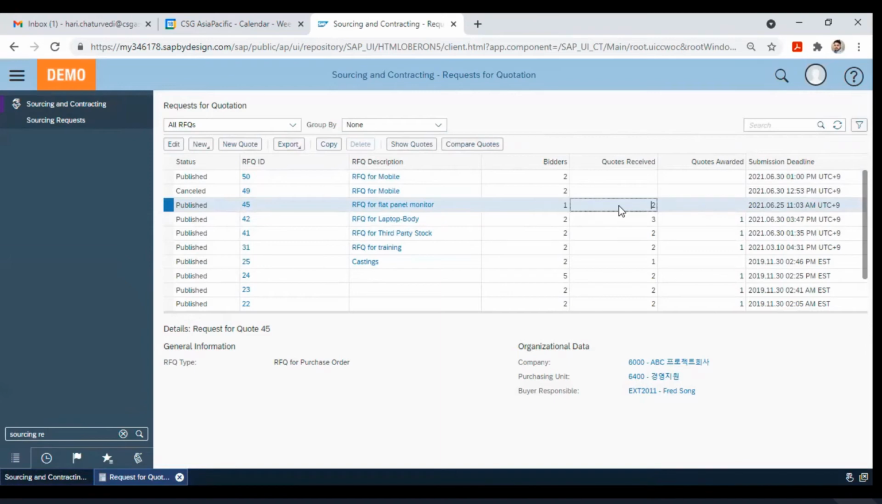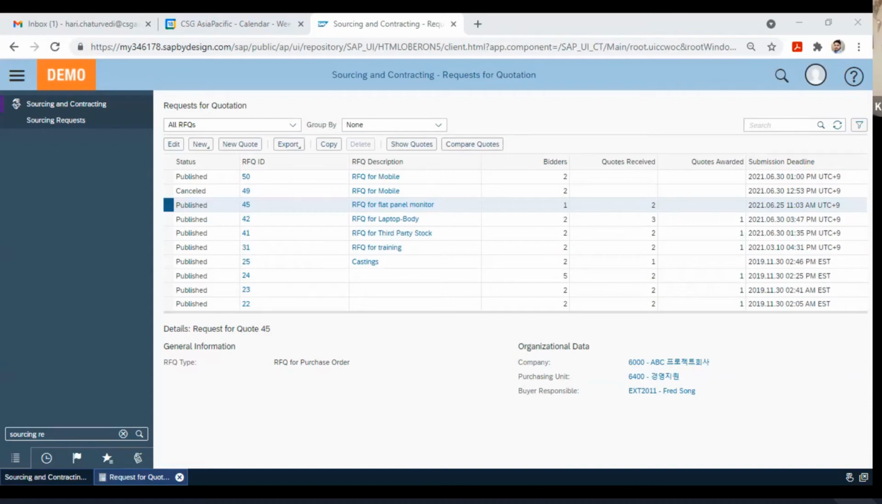I'm going to send another quote from the interactive form, and then you could see the quote received number will increase to 3. So I'm opening this. The bidder will receive this kind of interactive form, where the bidder has to enter the quote ID. Let's say I'm putting the quote ID 110 as a bidder. This is for the request ID 45.